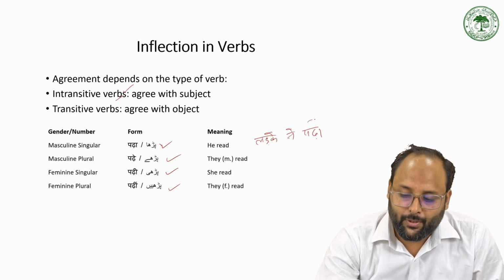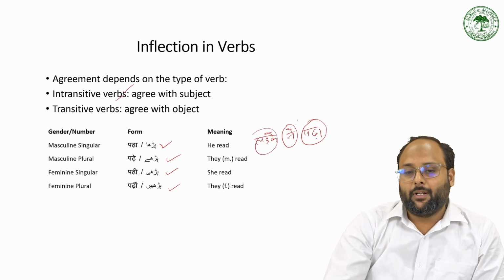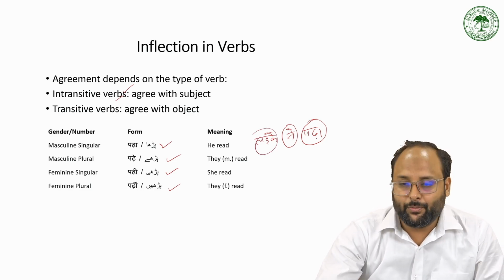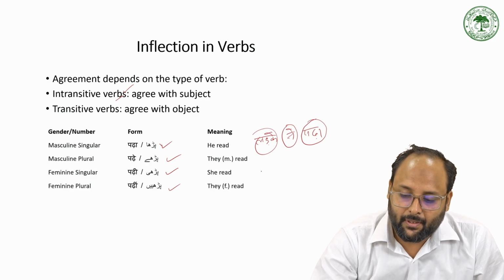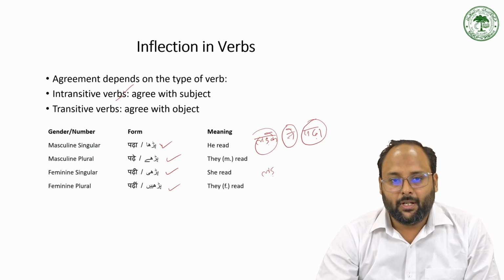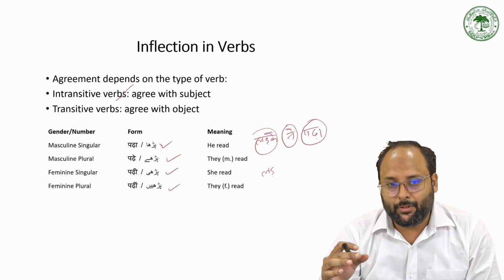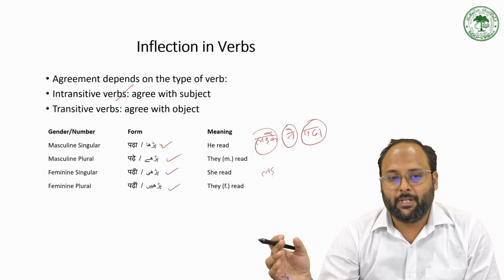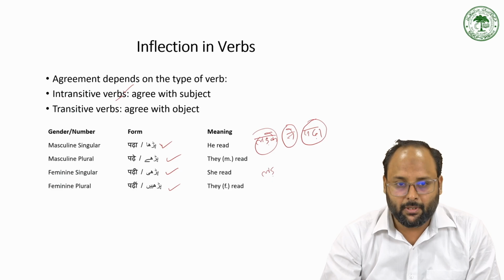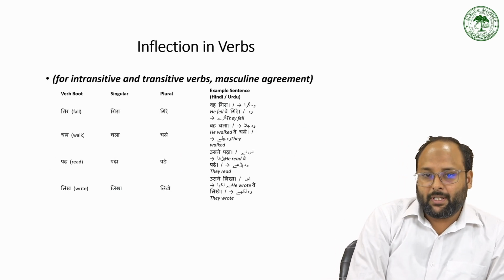So there is no change according to the subject, because ne is the constraint here. So when we say लड़की पढ़ चुकी है, लड़का पढ़ चुका है, and लड़के पढ़ चुके हैं, this kind of perfective aspect we have in Hindi and Urdu. So for masculine we use pada, for masculine plural we have pade, for feminine singular we have padi, for feminine plural we have padi. So there are some changes in inflection according to the intransitive and transitive verb also.